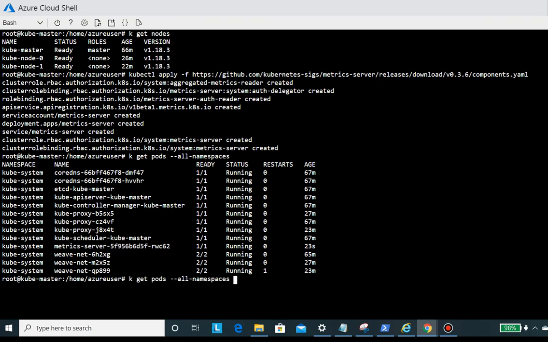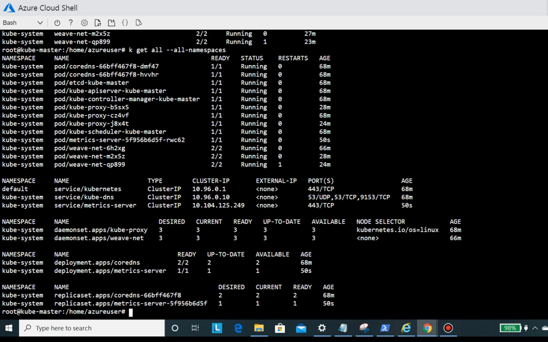Here you can also see we have one deployment, which is the Matrix server, with the help of which it got installed, and we have one replica set with one pod in it.